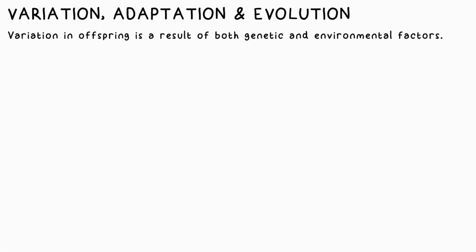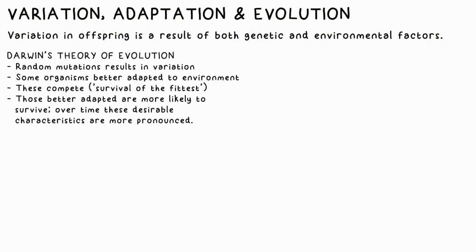Variation is a result of the genes inherited from an organism's parents and also environmental factors. Charles Darwin's theory of evolution states that random variation in offspring will result in some being better suited to their environment than others, and so are more likely to survive and reproduce. But like we've seen, we know that our DNA is able to respond to the environment in order to turn genes on and off, depending on whether they're needed or not.